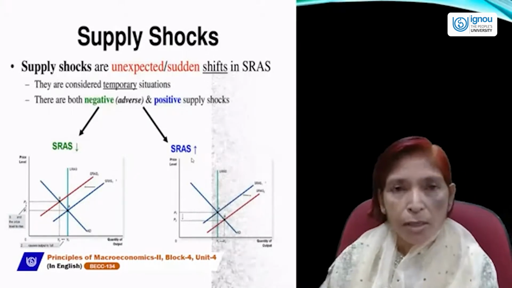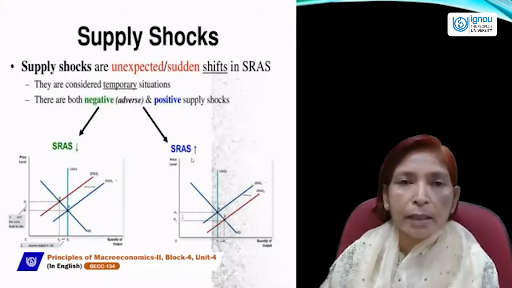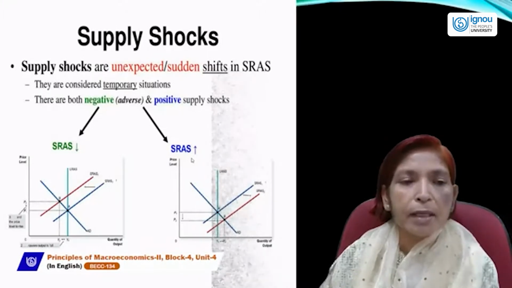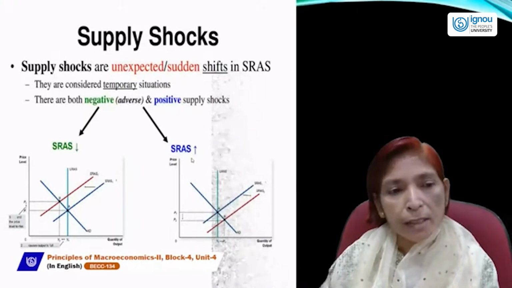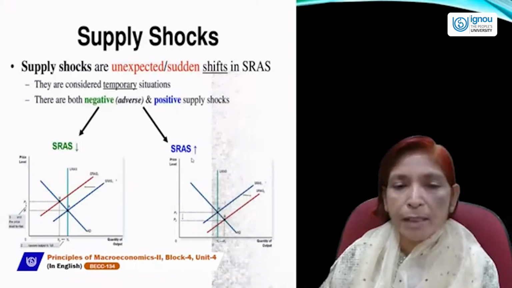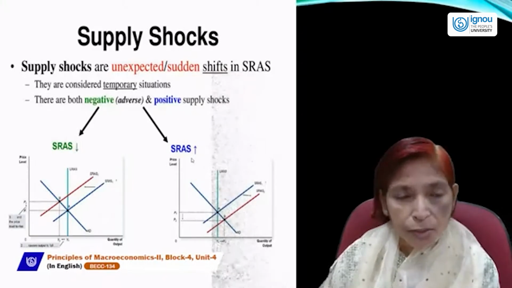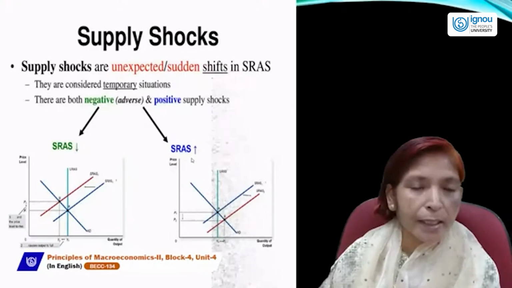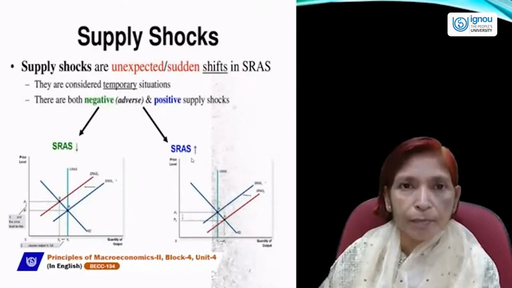These supply shocks are unexpected, or they are considered temporary situations. Both adverse or negative and positive supply shocks may exist. If the supply curve shifts to the left hand side, it means supply is decreasing.